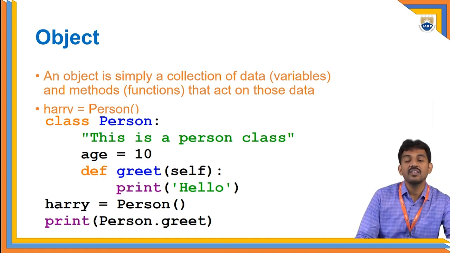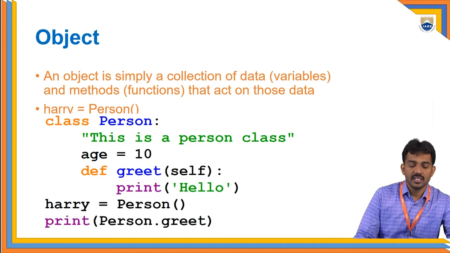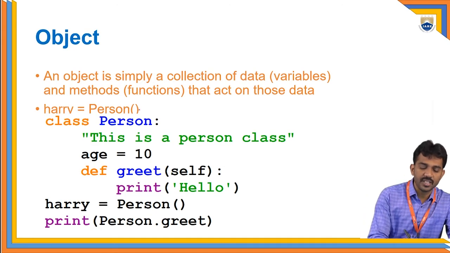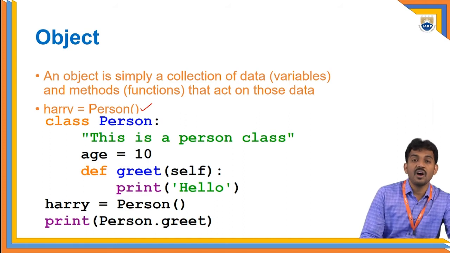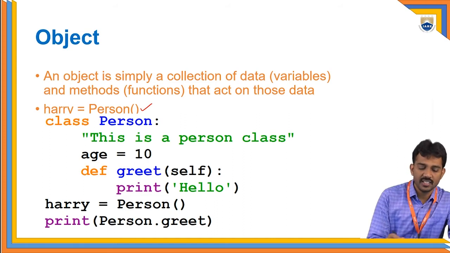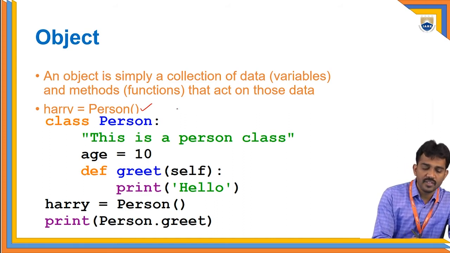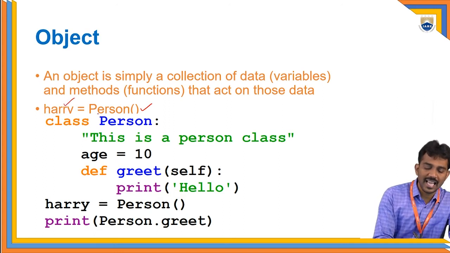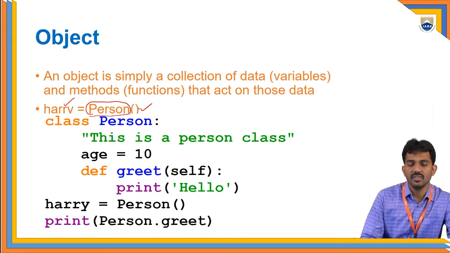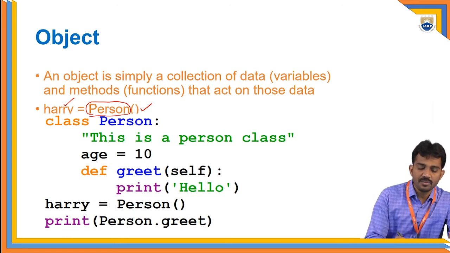See, this is the way you can create an object. The syntax for object creation is: this is the object name, and this is the class name, with the function brackets. It's called object creation.